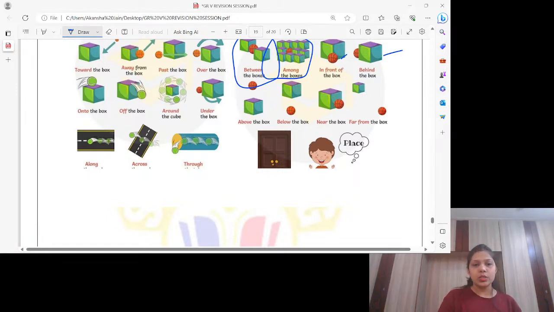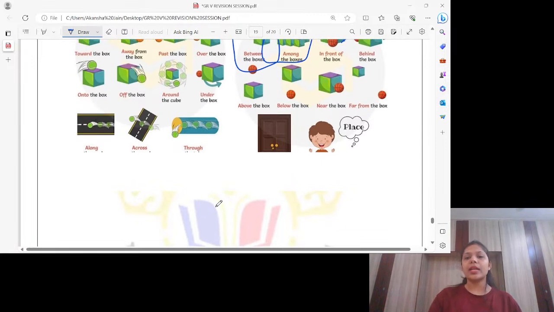Into the box. Onto the box. When something moves and comes on top, onto. Movement is there. Off the box, something falling down from the box. Movement is there. Around the cube. Around means going round and round something. Movement is taking place. Under the box, movement is again there.